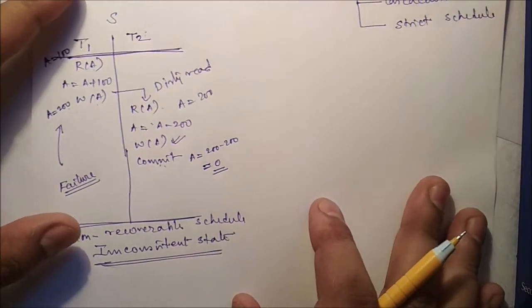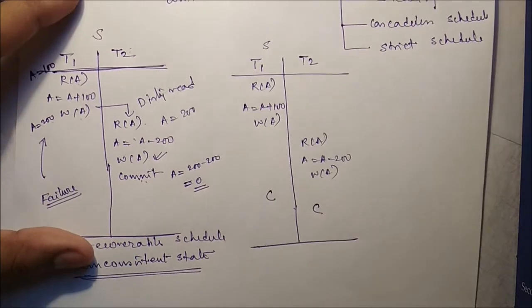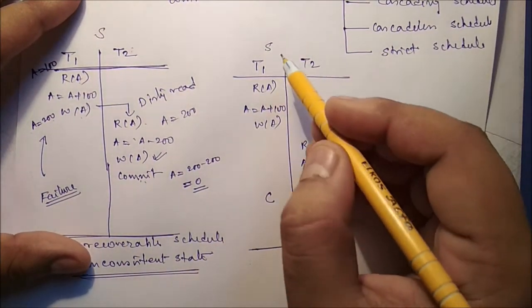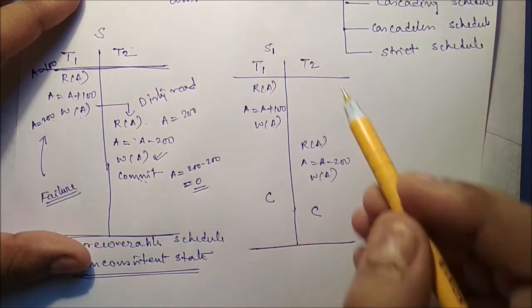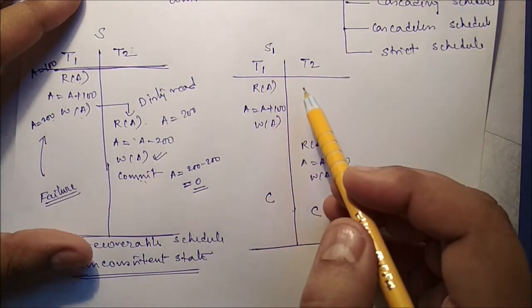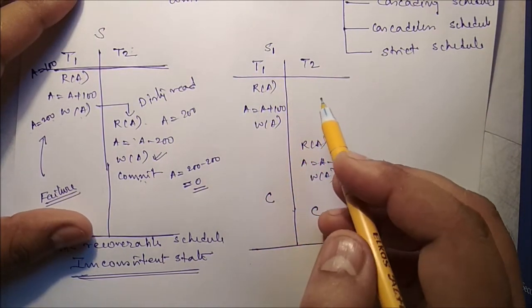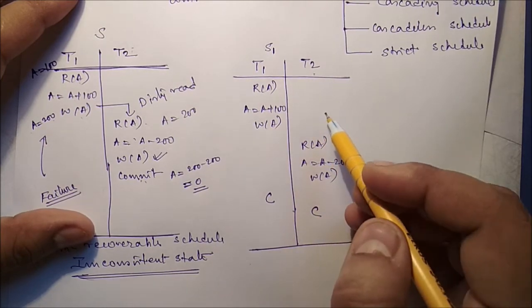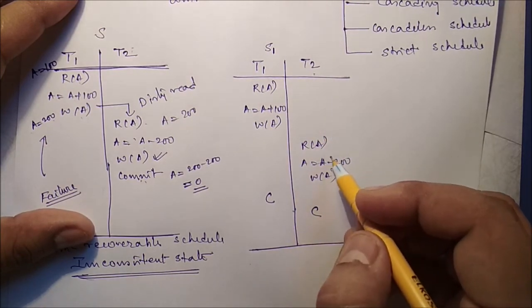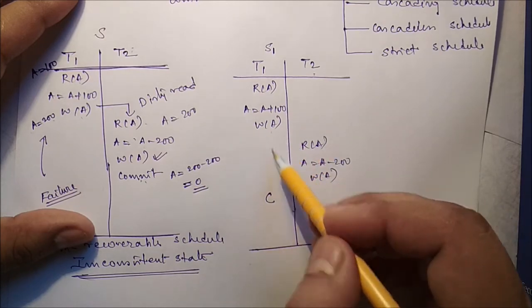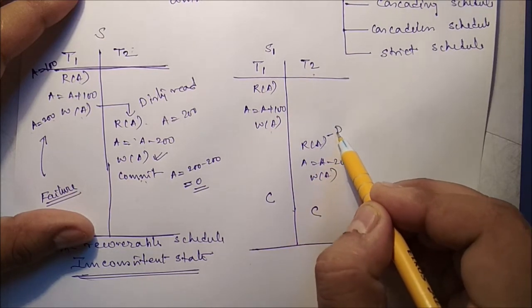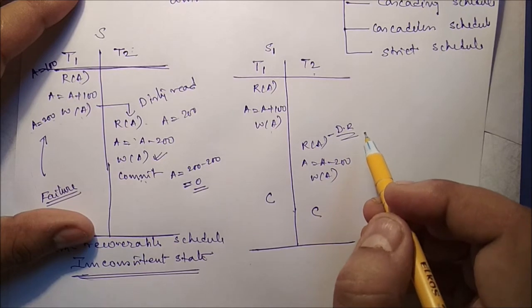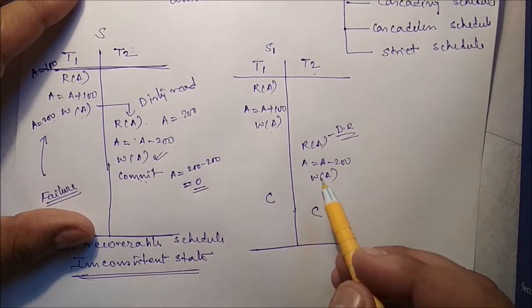So how do we convert this into a recoverable schedule? Like this. Now you can see this schedule, say S1, with two transactions. It is a recoverable schedule. If a transaction T2 executes a dirty read operation from an uncommitted transaction T1, and T2's commit operation is delayed, so we have to delay it.